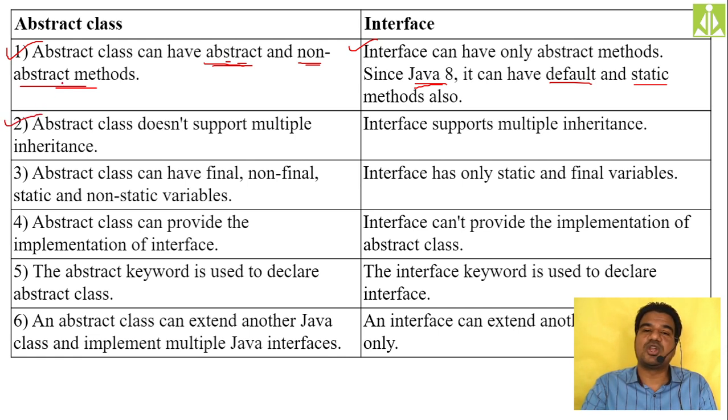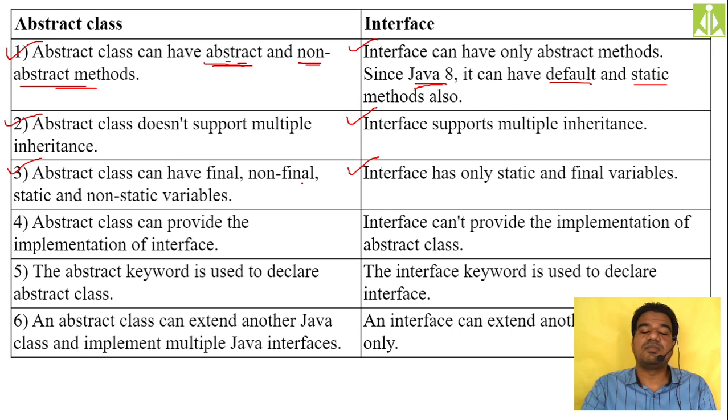Using an abstract class, we cannot achieve multiple inheritance, whereas using interfaces, we can achieve multiple inheritance, as we have seen with an example. Then abstract classes can have final, non-final, static, non-static variables, but your interface can have only static final variables. No other type of variable is allowed.